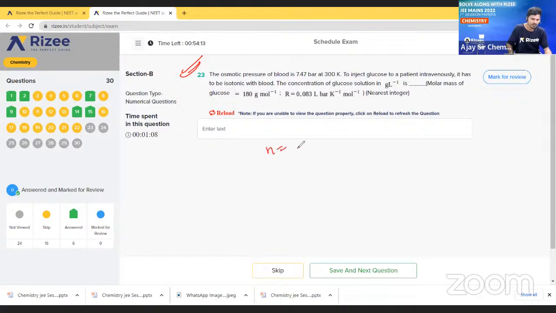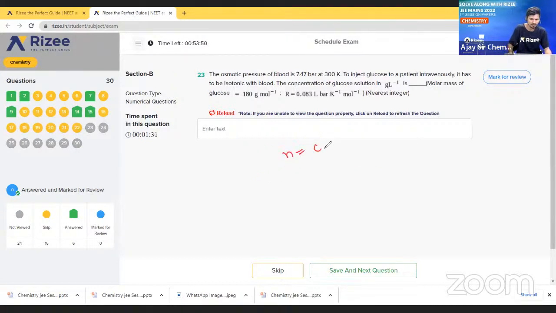So π is equal to CRT. This is the formula. Just we have to put the values here, then we will get the answer. So how much will we get? Minus 747 joules per mole we will get. Sorry, what am I writing? What am I writing? So what will we get?